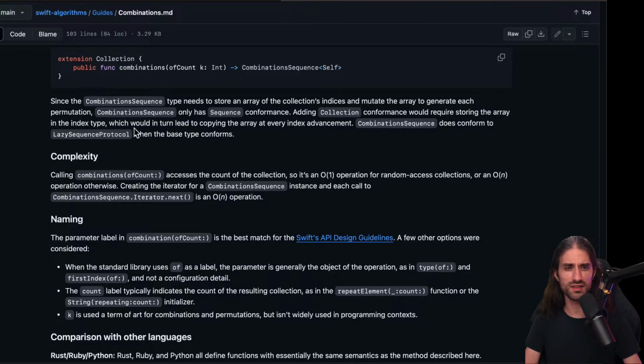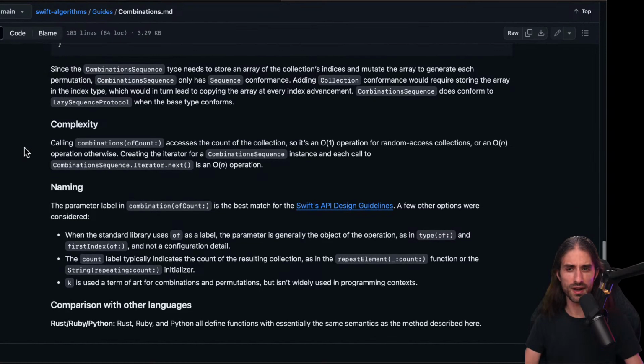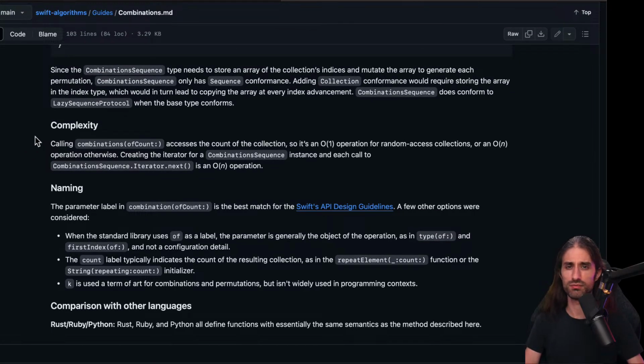I'm not sure what it means, storing the array in the index type. But basically, what I understand is that it would mean you will need to do some extra steps every time, and so it might not be the most optimized. I won't go into the details of it because, once again, the goal is more to have a broad view of all of the functions in this package and not go deep into how each of them is implemented.